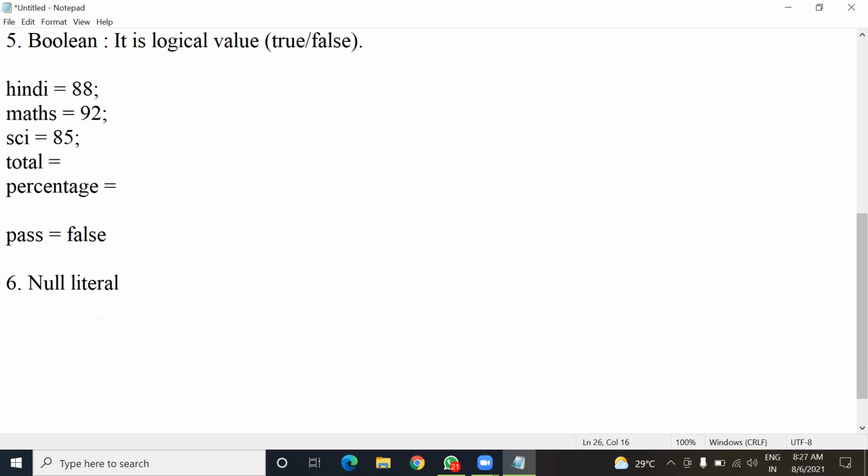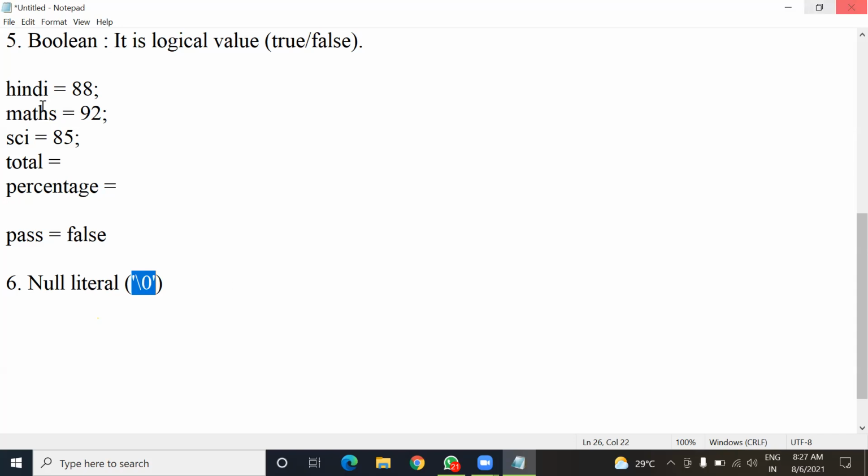Okay, so now in null literal only one character is used, and that is the null character. It is represented by \0. Here the slash is a backward slash. Don't use a forward slash for the null character. And this null literal is used to represent a blank space. Meaning if no value is assigned to any variable in the program, you can use this null literal for that case.